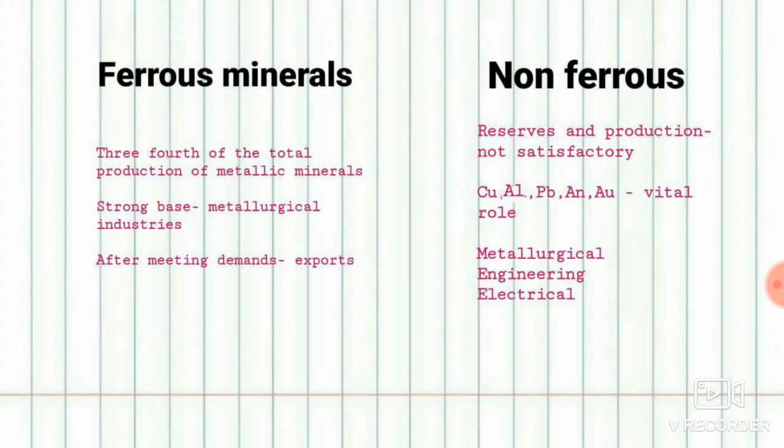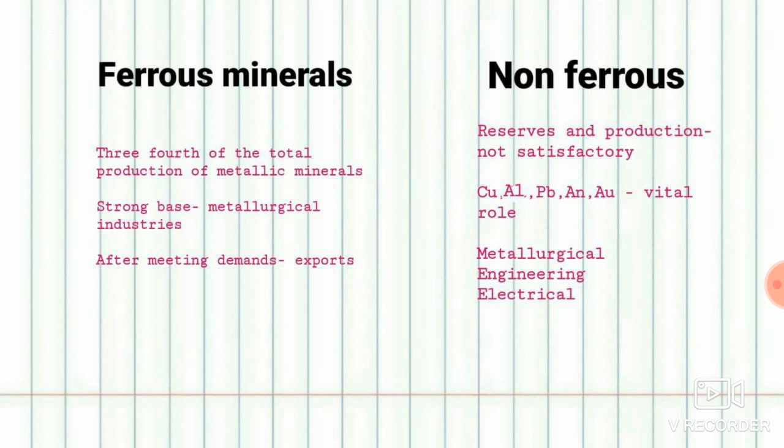Now, coming to the minerals in India. In India, metallic minerals are produced, right? Metallic minerals are divided into ferrous and non-ferrous. Out of the metallic production, 3/4 is ferrous minerals and just 1/4 is non-ferrous minerals. Clear? So out of 4 parts, 3 parts are ferrous minerals and just 1 part is non-ferrous. So it is evident that India is producing more ferrous minerals and very few non-ferrous minerals.